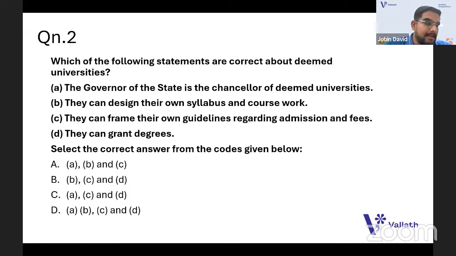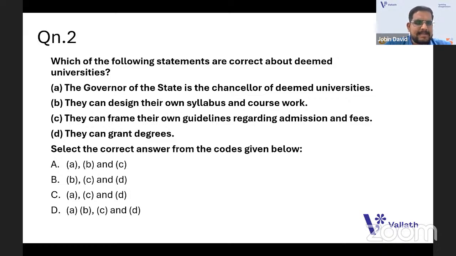They can grant degrees and all. Okay. You should select the answer from the codes given below, which is the correct answer. That is the correct one you are going with. Okay. Deemed, like you can guess also. No worries. By reading the statements, you can guess also, but give a good guess.